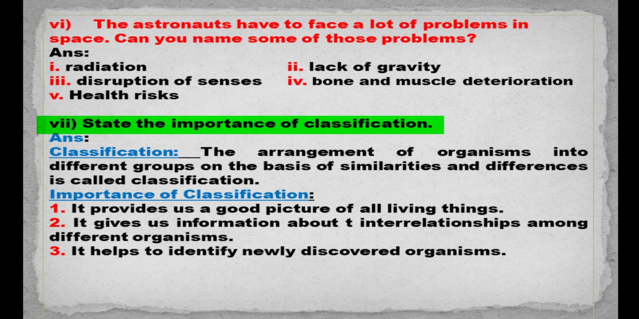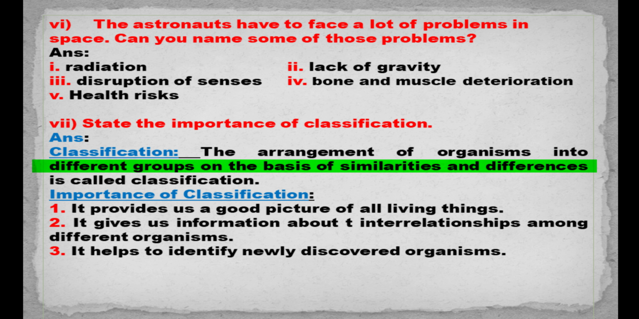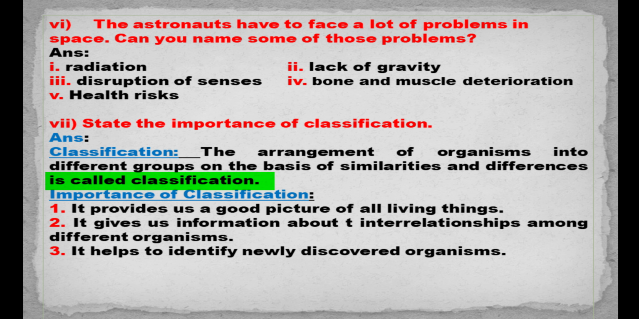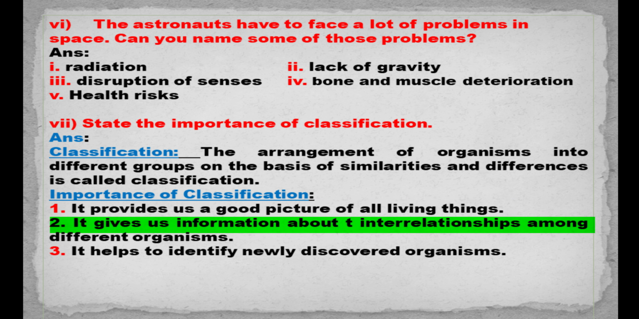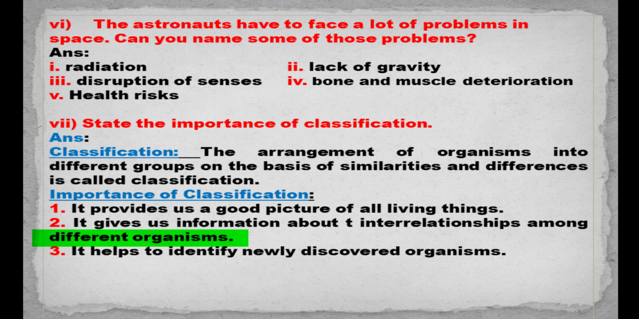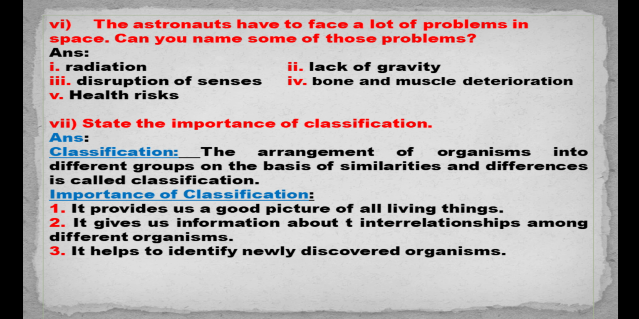7. State the importance of classification. Answer: Classification: the arrangement of organisms into different groups on the basis of similarities and differences is called classification. Importance of classification: It provides us a good picture of all living things. It gives us information about interrelationships among different organisms. It helps to identify newly discovered organisms.